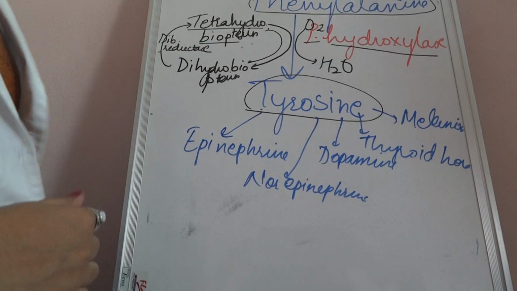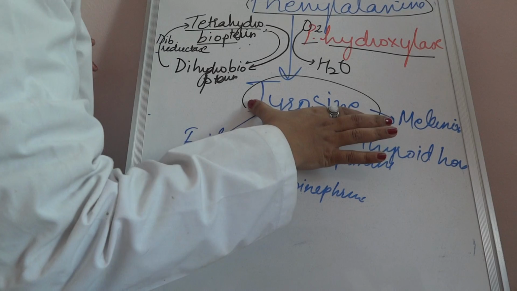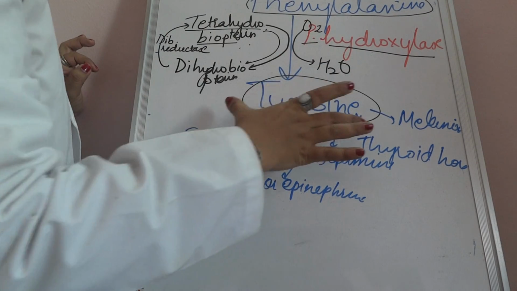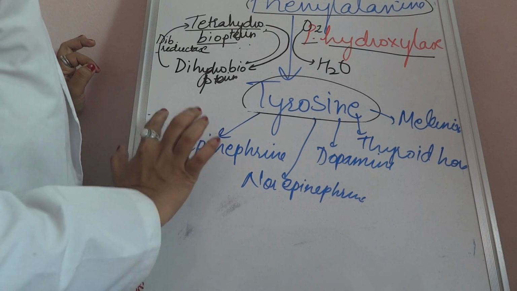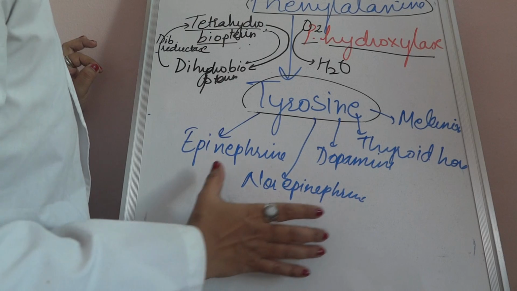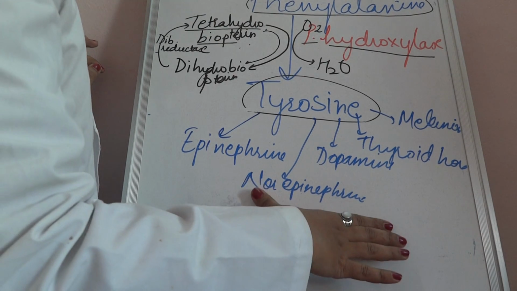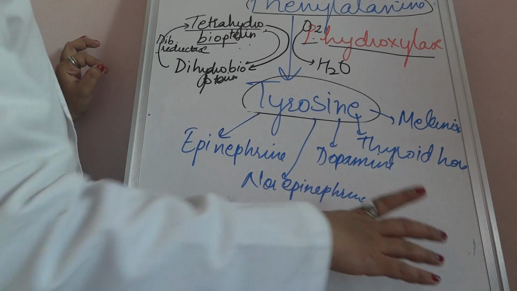So if tyrosine is not being formed in the body from phenylalanine, it is a very major setback to the body because epinephrine, norepinephrine, dopamine, thyroid hormone and melanin will not be formed. These hormones have a major impact on the central nervous system and all our development of the body.